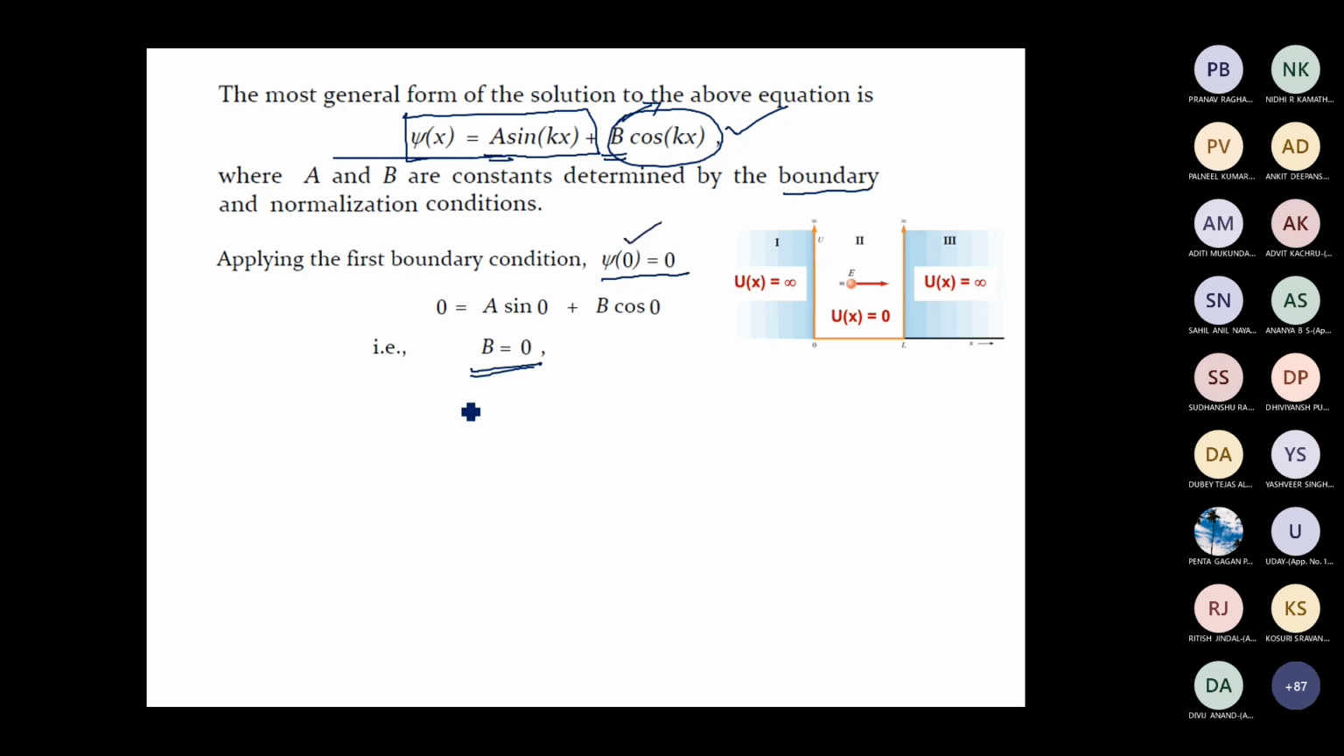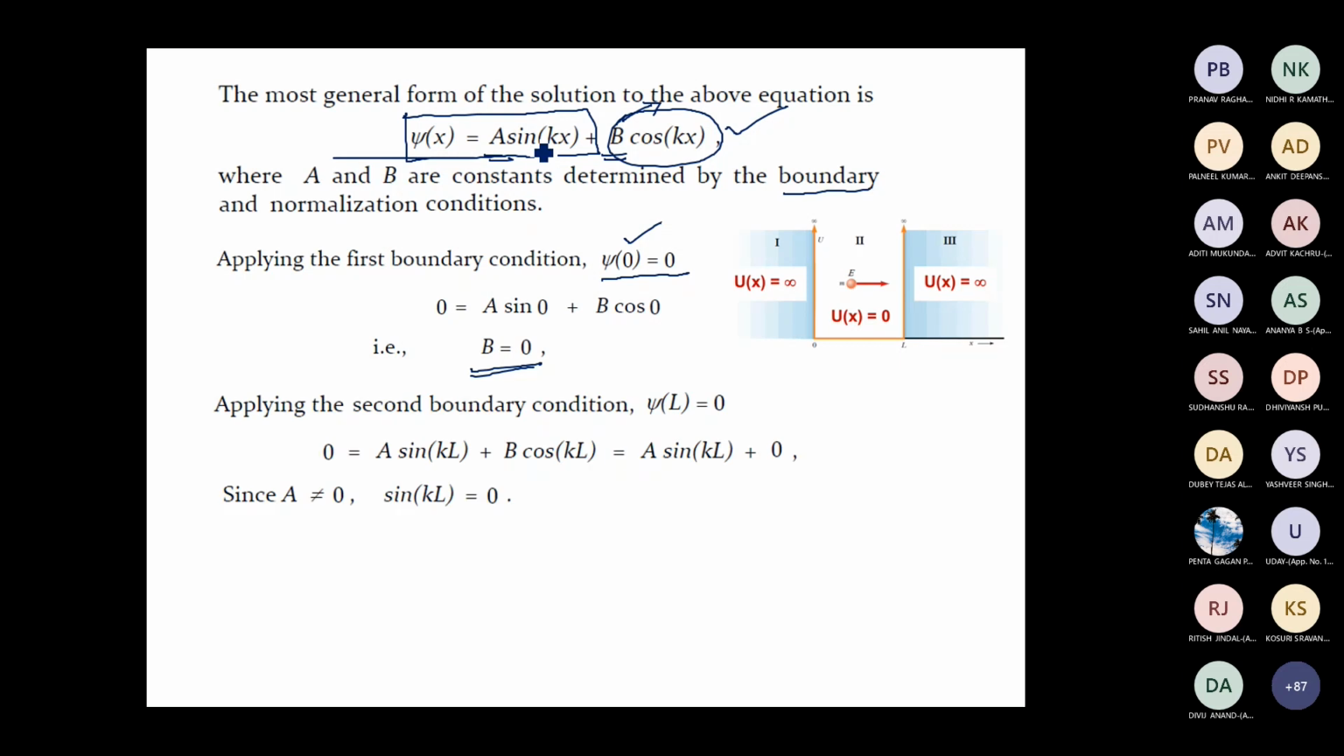From the first boundary condition, we got b equal to 0. So let us use the second boundary condition. Second boundary condition tells us that psi of L is equal to 0. That is, when x equal to L, psi of L must be equal to 0. So now let us substitute x equal to L on both sides of the equation. So what will you get if you apply x equal to L?